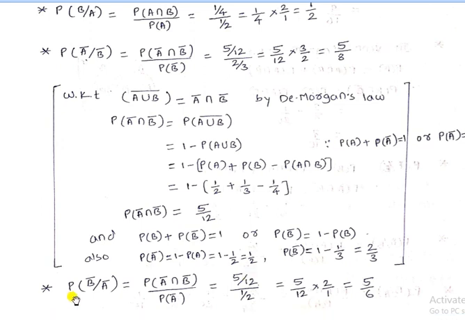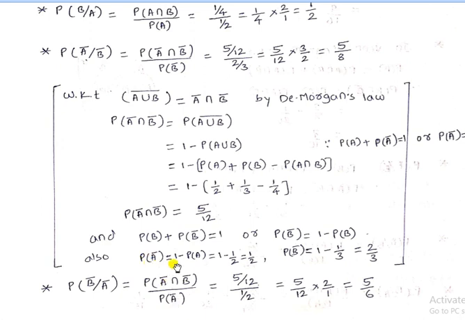The next one is probability of B bar given A bar. Again applying conditional probability for B bar divided by A bar, it becomes probability of A bar intersection B bar whole divided by probability of A bar. The numerator is 5 by 12, and the denominator we require is P of A bar.